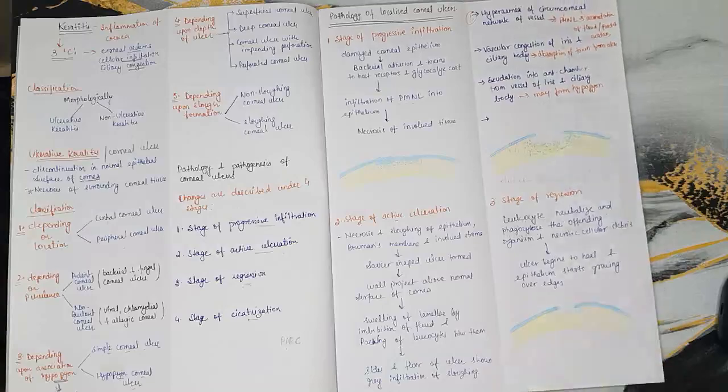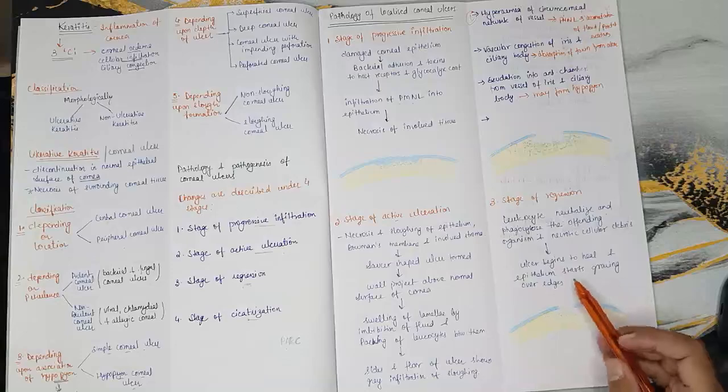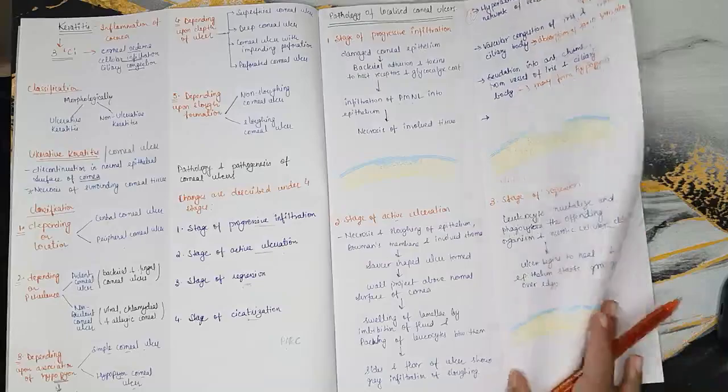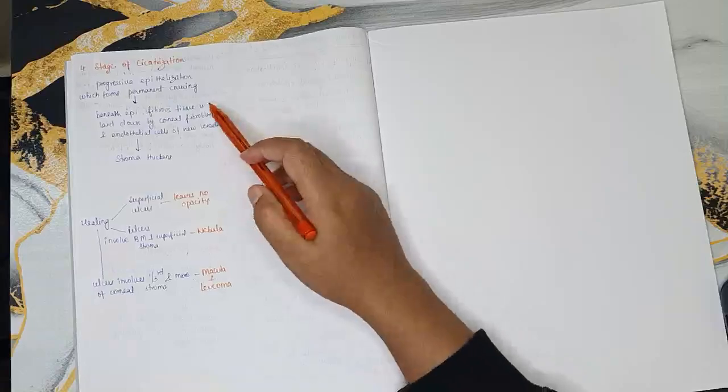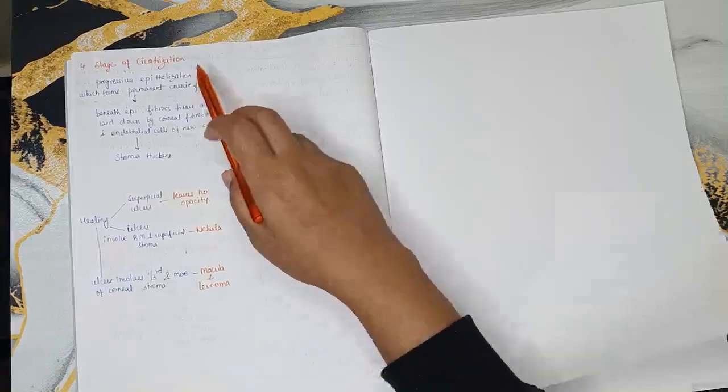So when we are talking about the stage of regression, this process is accompanied by superficial vascularization that increases the humoral and cellular immune response. Now the ulcer begins to heal and the epithelium starts growing. So this was the stage of regression. Now we'll talk about the stage of cicatrization.